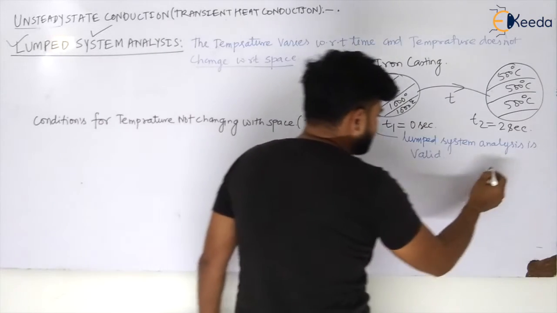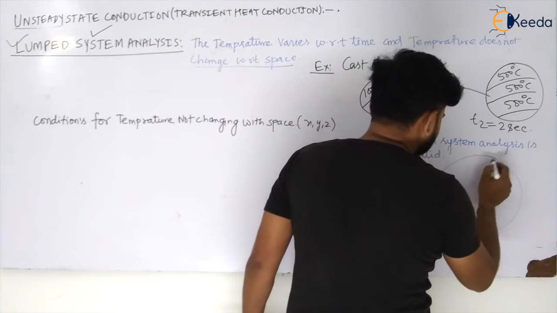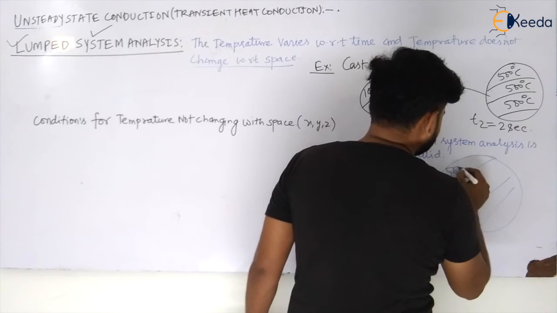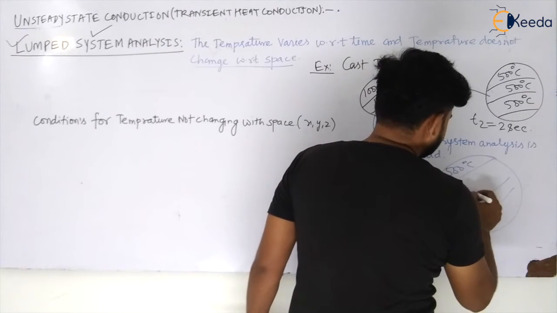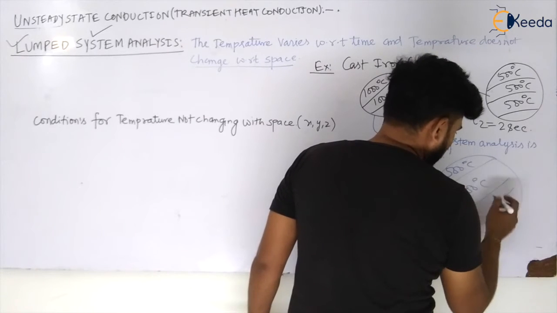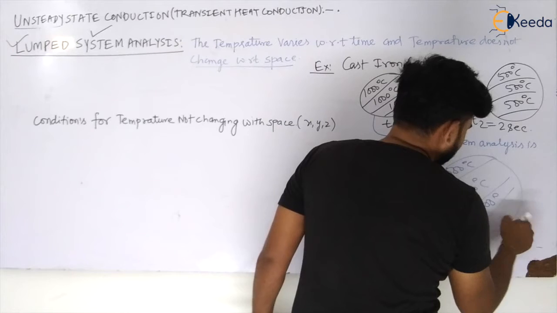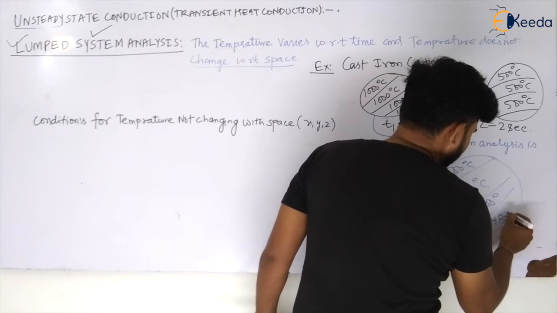But if the temperature is changing with respect to space, let us say at time t2 the temperature is 500 degrees Celsius here, the temperature is 700 degrees Celsius in the middle, in the center of this casting, and at the outer surface it is 480 degrees Celsius.